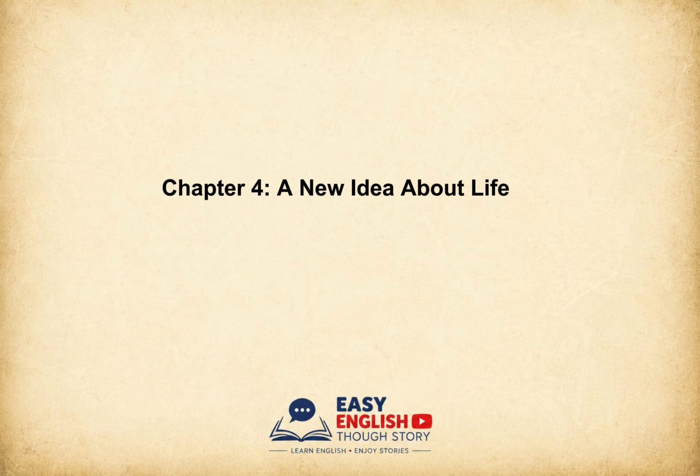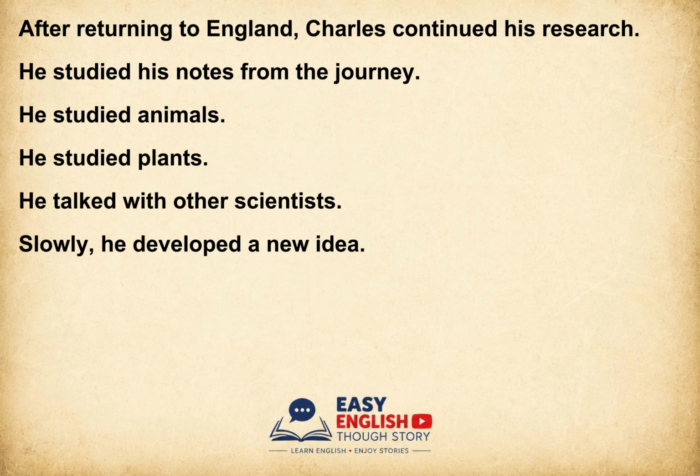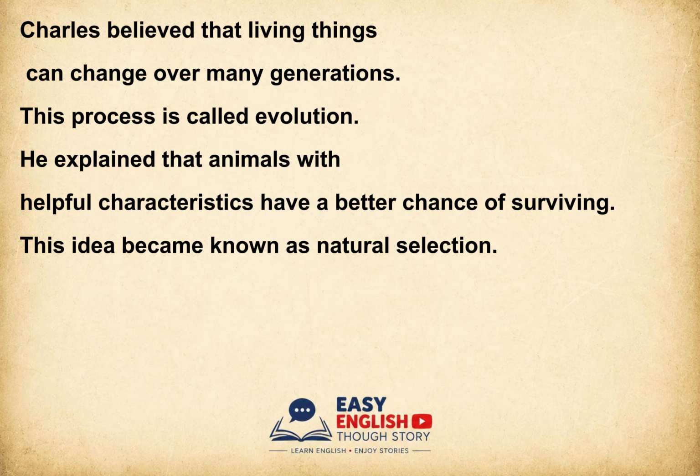Chapter 4. A New Idea About Life. After returning to England, Charles continued his research. He studied his notes from the journey. He studied animals. He studied plants. He talked with other scientists. Slowly, he developed a new idea. Charles believed that living things can change over many generations. This process is called evolution. He explained that animals with helpful characteristics have a better chance of surviving. This idea became known as natural selection.